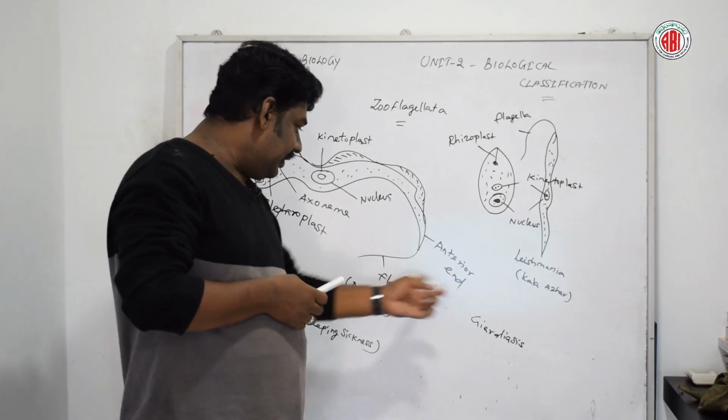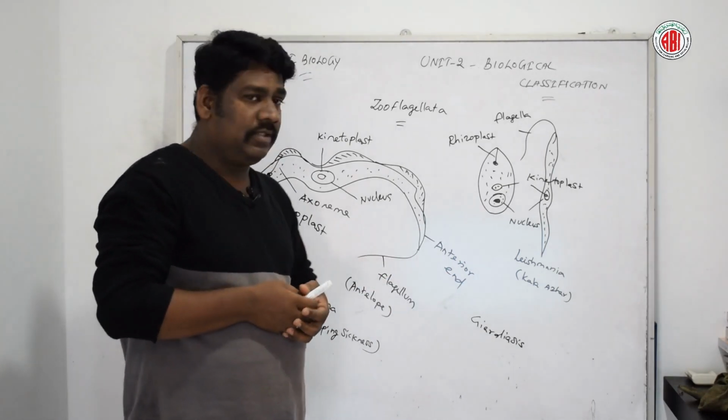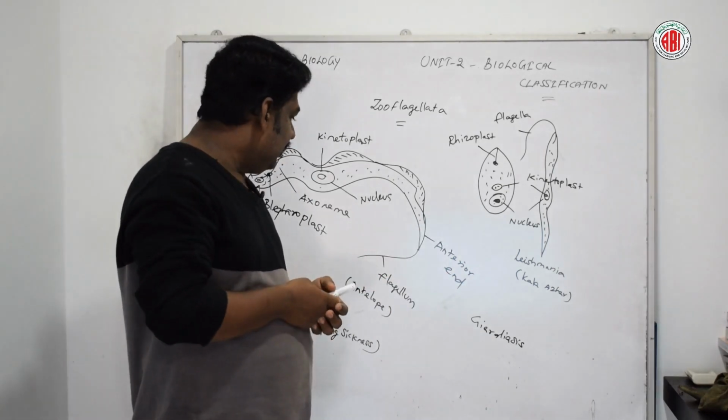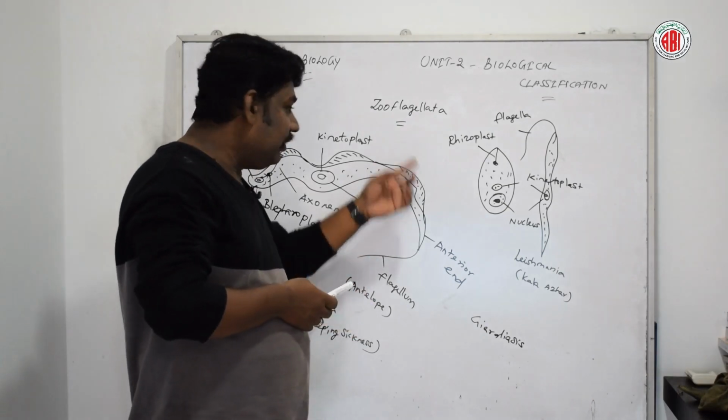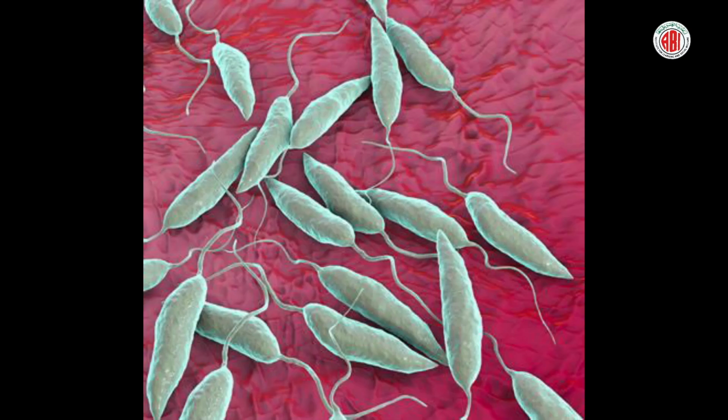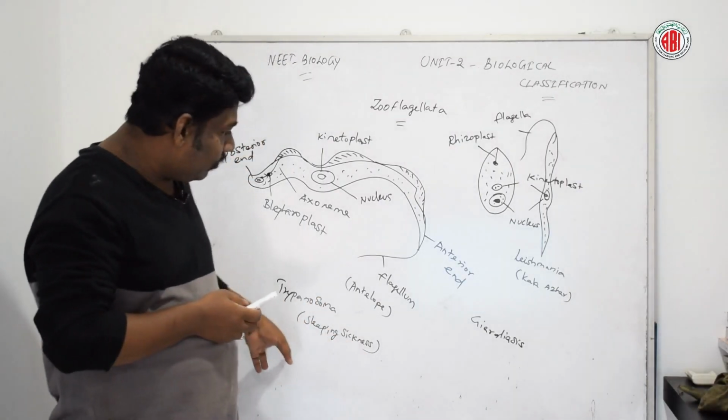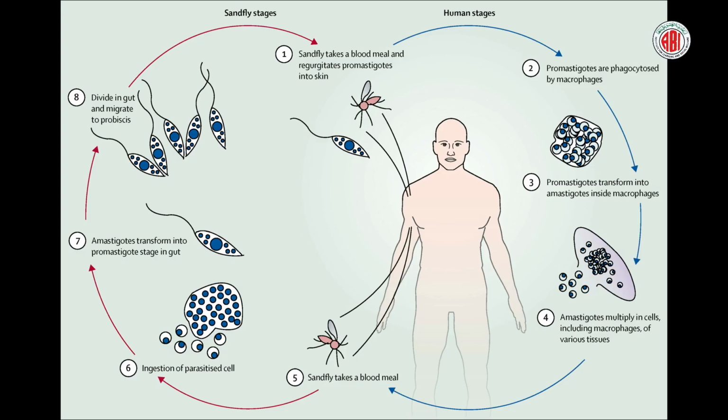So these are a few additional pieces of information for the organisms belonging to Zooflagellata, like Trypanosoma and Leishmania.